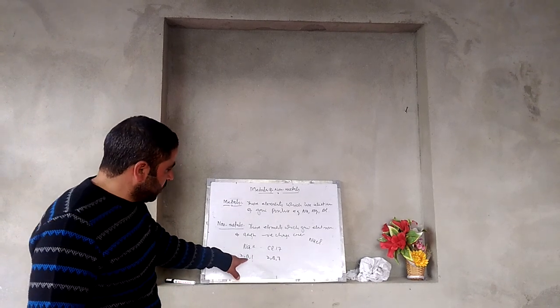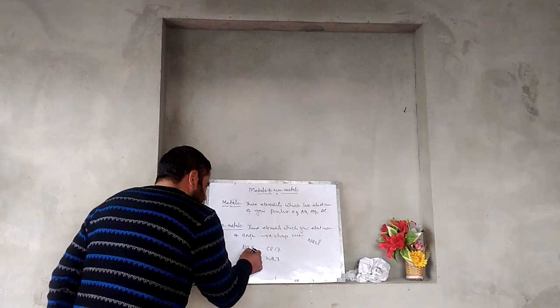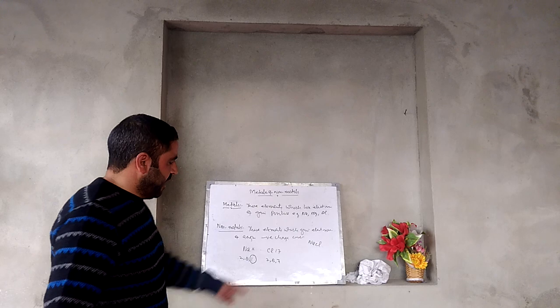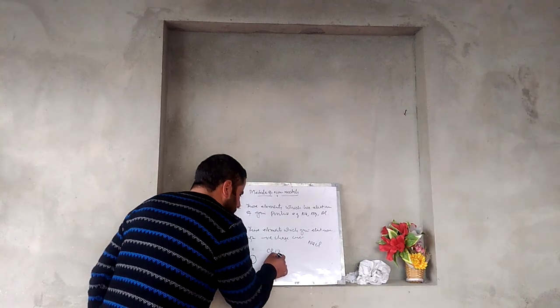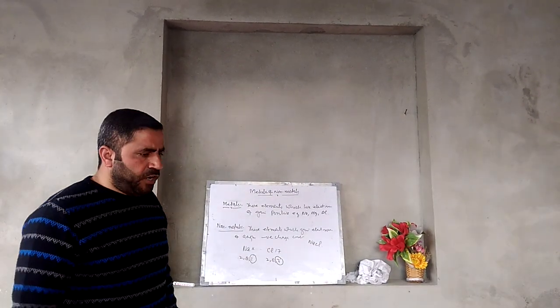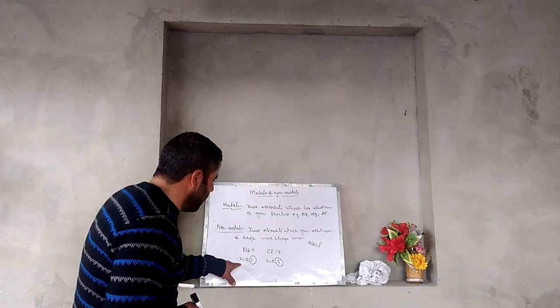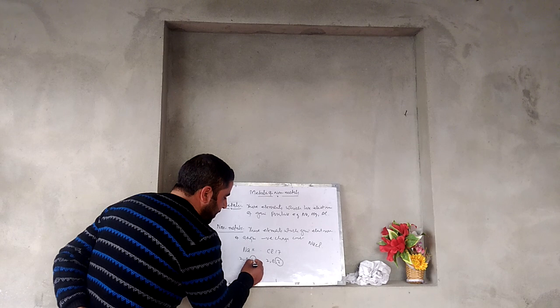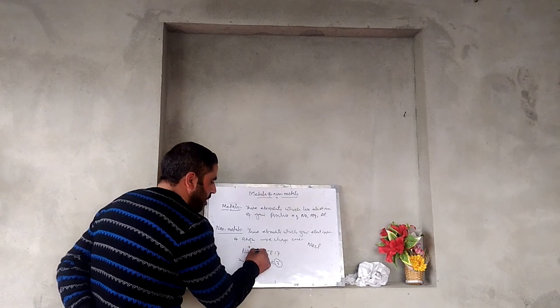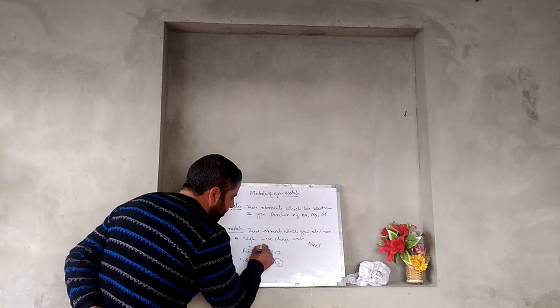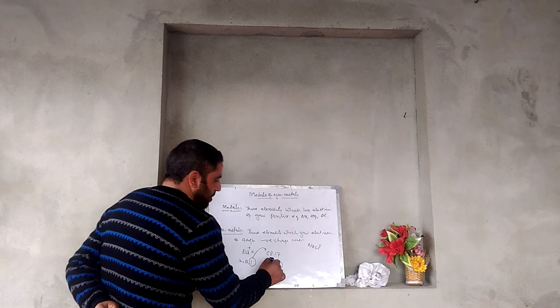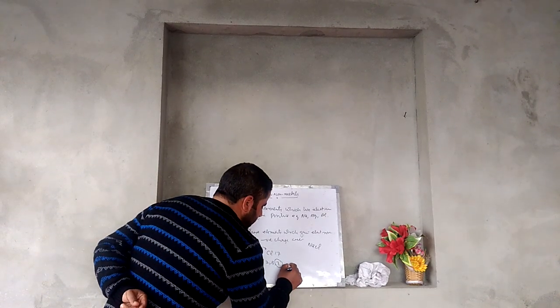That means sodium has 1 electron in its outermost shell and chlorine has 7 electrons in its outermost shell. In order to acquire a stable electronic configuration, sodium loses this 1 electron and acquires positive charge. It gives this electron to chlorine so that its outer shell has 8 electrons and it acquires negative charge.